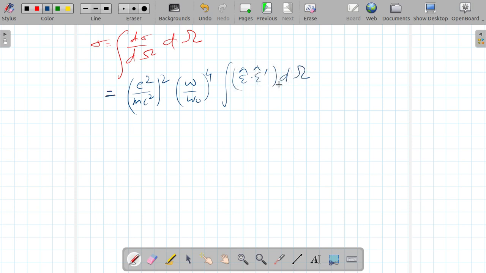If we integrate it over solid angle over a sphere, where theta is the angle between epsilon and epsilon prime, we can take cos square theta here, and the value of this integral will be 8 pi by 3.